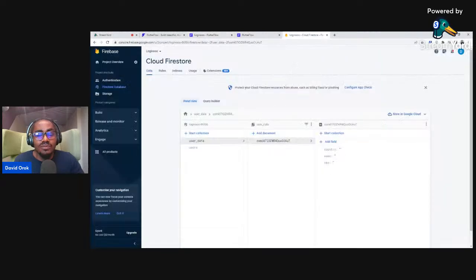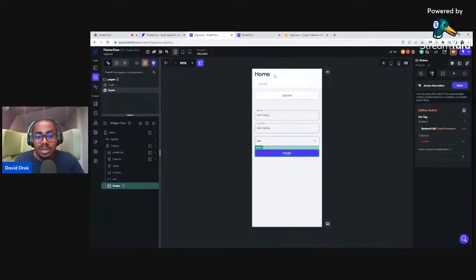Let's come here to Firebase. So this is the collection, and the things that are inside these collections are called documents. So you see here, we have add document. Okay, so that's what it is. All right, so we will come here to collection and pick the collection we want, user data. Then we need to set the fields, like what fields are we collecting from this form so that we can actually create them as a document inside Firebase. All right, so I will click to add fields. I just always like clicking all the available fields.